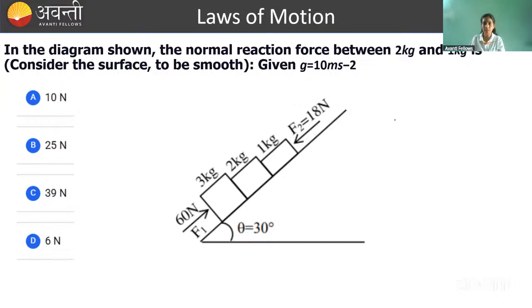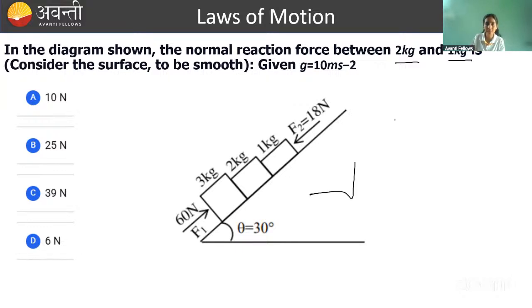Okay, we have already passed the time limit. So let's do it together now. क्या है question? In the diagram shown, normal reaction force between 2 kg and 1 kg is. So what will be the thing? सबसे पहले अगर आप सोचो, in the previous class also I told you about system. So here 3 kg, 2 kg, 1 kg, they are in contact with each other. It means they are moving together, right? So their acceleration will be same.